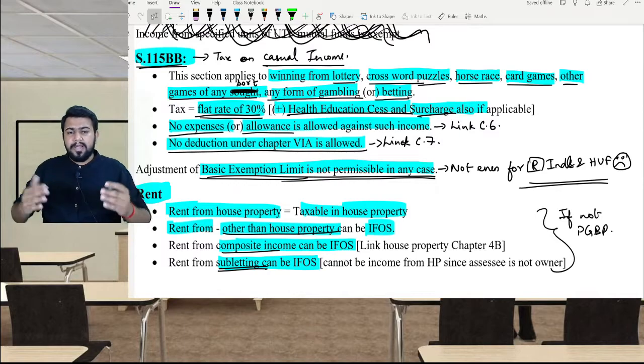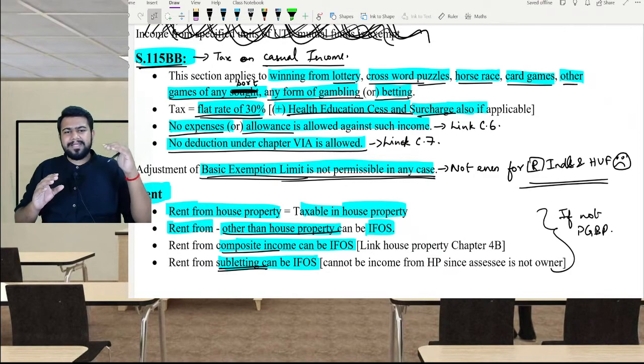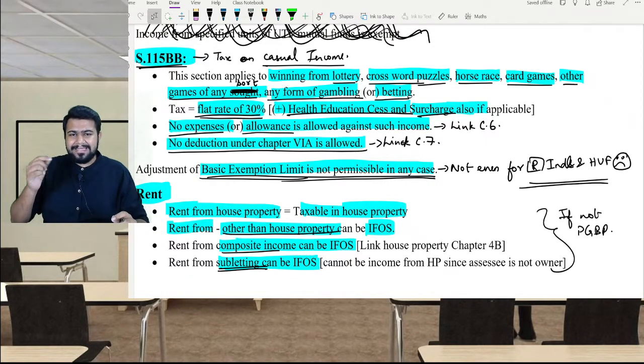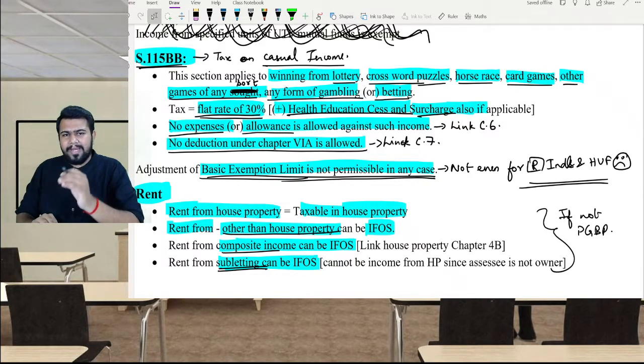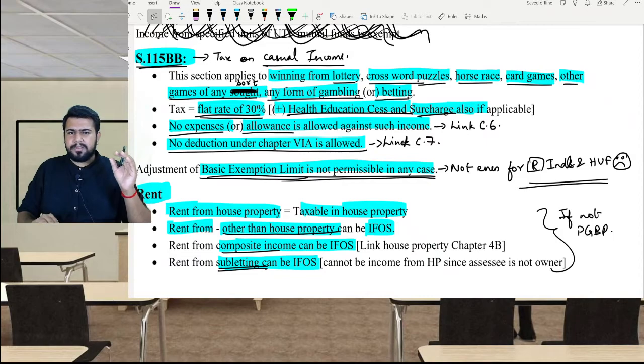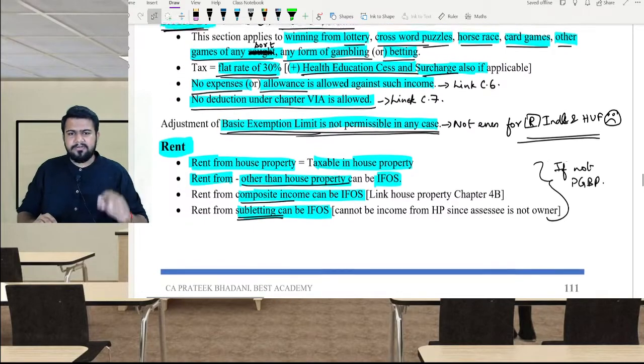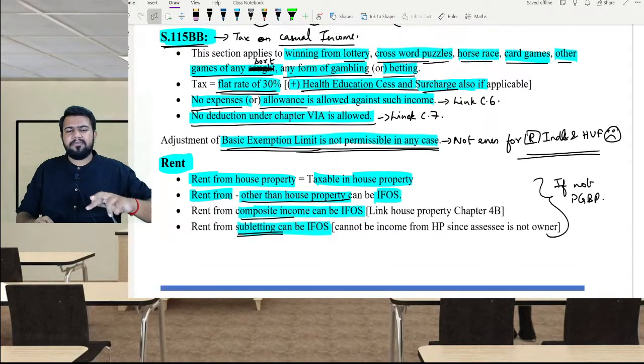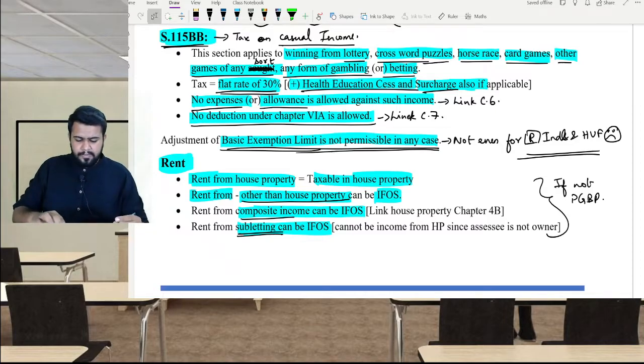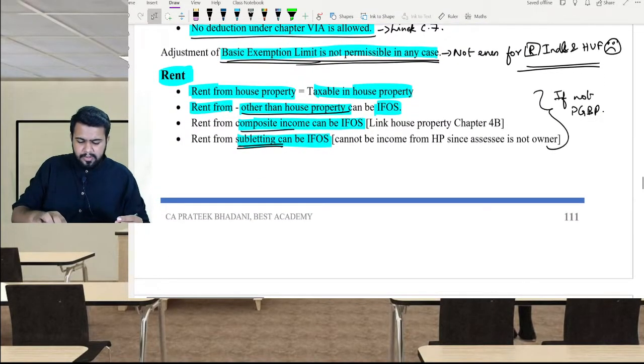So if I am receiving a lottery income of 2 lakh rupees and I do not have any other income during the previous year, what is my total income? 2 lakhs. What is the basic exemption limit? 2,50,000. Can I adjust both? Answer is no. Even though my basic exemption limit is 2,50,000, I still have to pay tax of 2 lakh into 30% plus 4% cess plus surcharge if there is any. You get my point? So that is section 115BB, and link this section with the TDS provision also while answering questions in the exam. Now let's talk about rent.